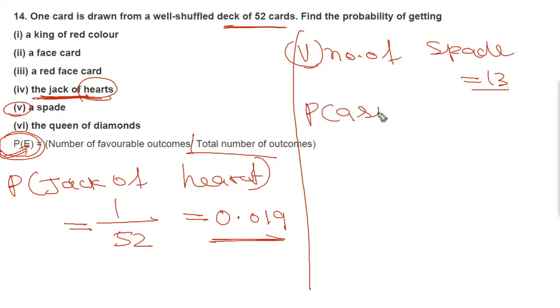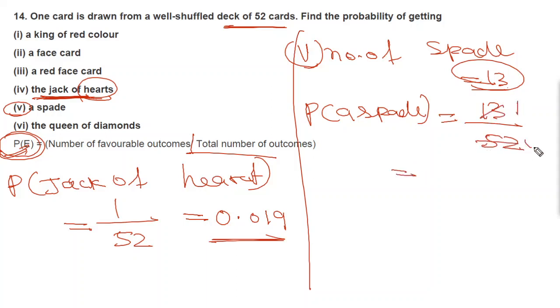So probability of a spade will be equal to number of favorable outcomes, 13, divided by total number of outcomes, 52. So it will be equal to, 13 1s are 13, 13 4s are 52, so 1 by 4, which will be equal to 0.25.